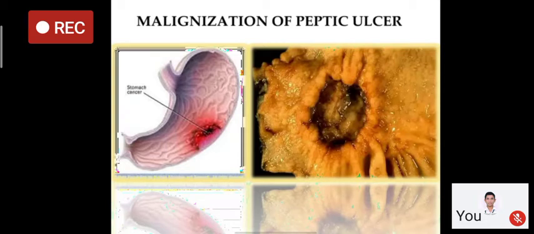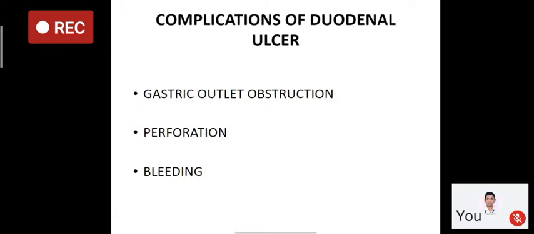And there is a 5 to 10% chance that a gastric ulcer may transform into adenocarcinoma of the stomach. In this picture, the left one shows the stomach and malignancy, and the right picture is an endoscopic view showing the ulcer malignancy of the stomach.